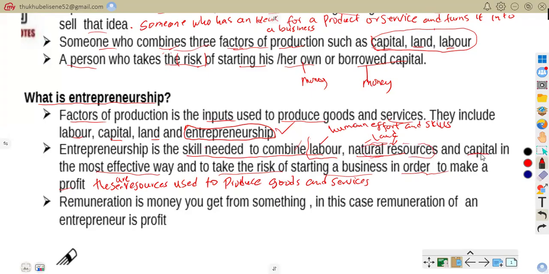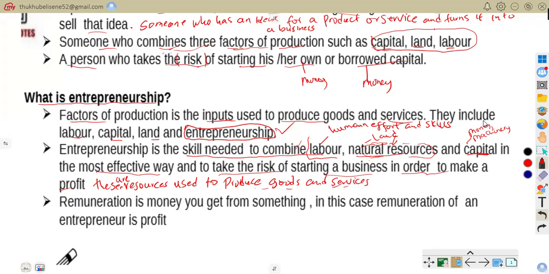Then coming to capital as one of those resources that are used to produce goods and services. Capital, that is money. We're talking about money. We are talking about machinery. So that is that. We are talking about money, machinery, tools. We are talking about buildings and stuff.